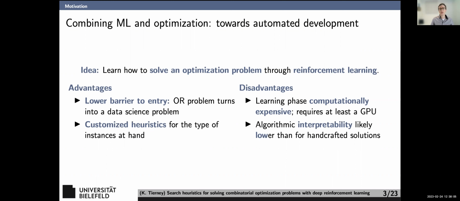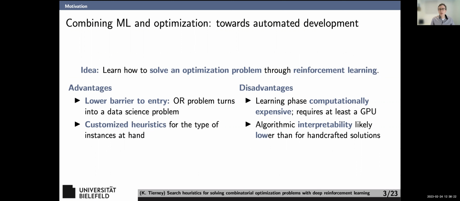But there are some disadvantages. The things I'm working on right now, I don't want to claim they're perfect. Especially the learning phase is very computationally expensive. You're going to need at least a GPU with the methods we have right now.